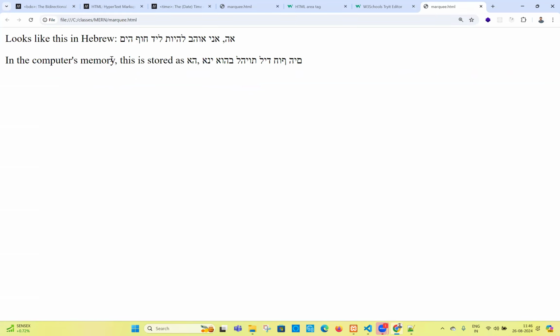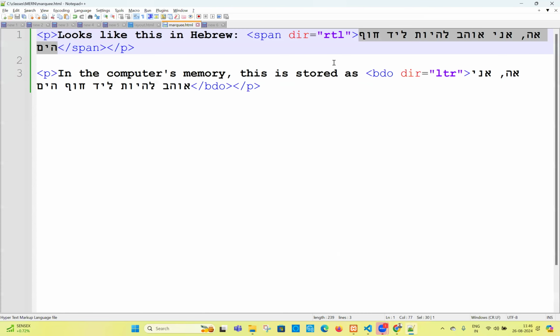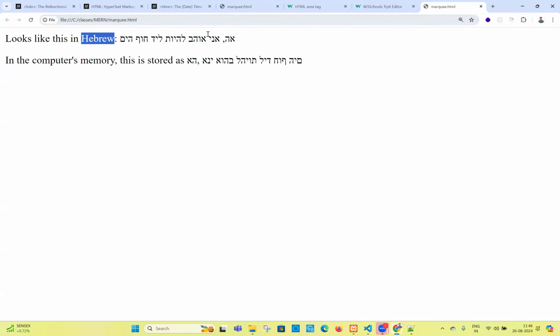But in computer memory, Hebrew. This is a language, right? Hebrew is a language. Yes, that is a language actually. Whatever you're able to see, this may be Hebrew language. Okay, right. Go to the browser again.